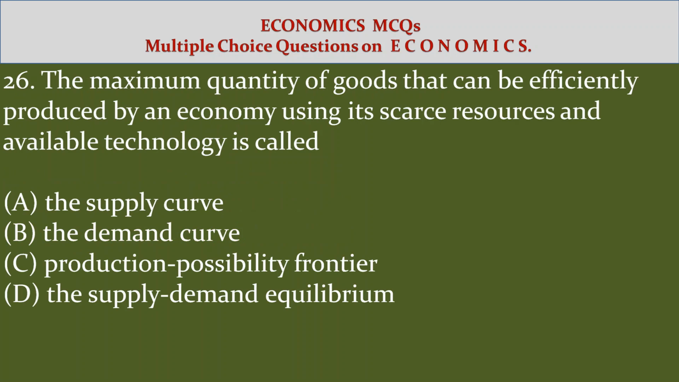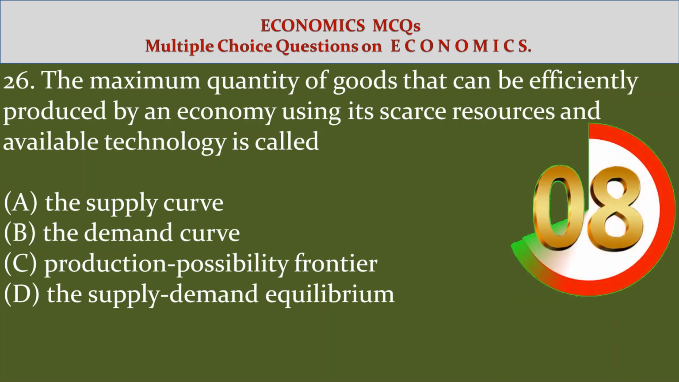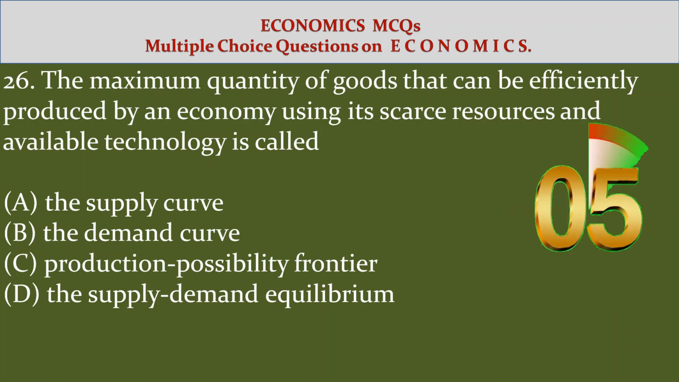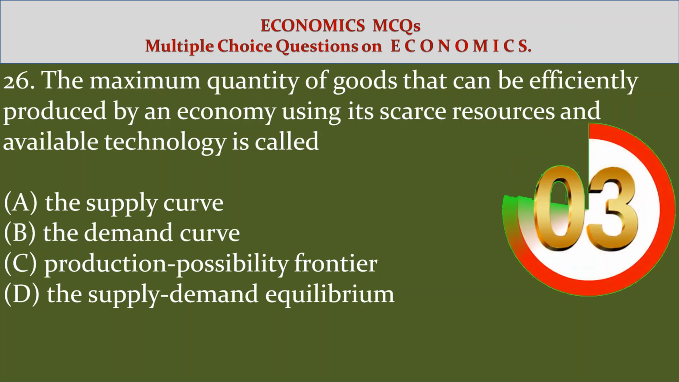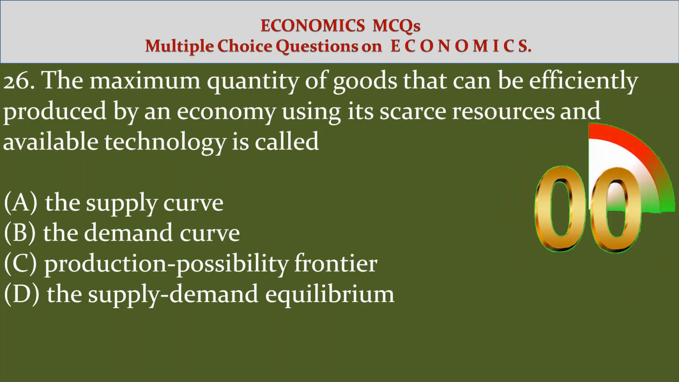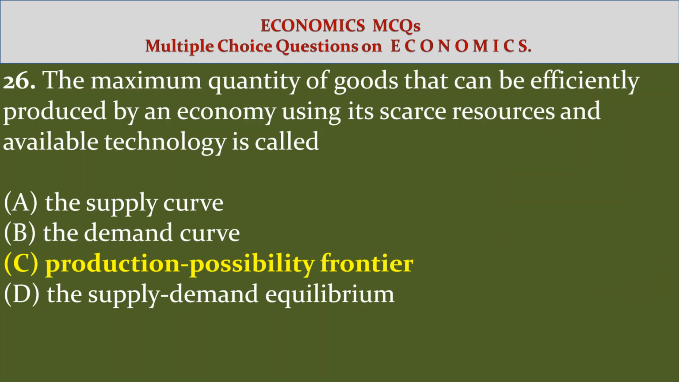26. The maximum quantity of goods that can be efficiently produced by an economy using its scarce resources and available technology is called option A, the supply curve. Option B, the demand curve. Option C, production possibility frontier. Option D, the supply demand equilibrium. Answer option C, production possibility frontier.